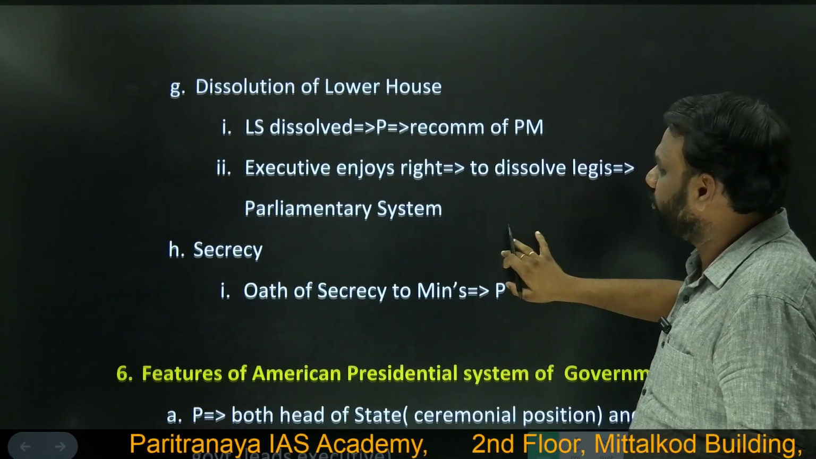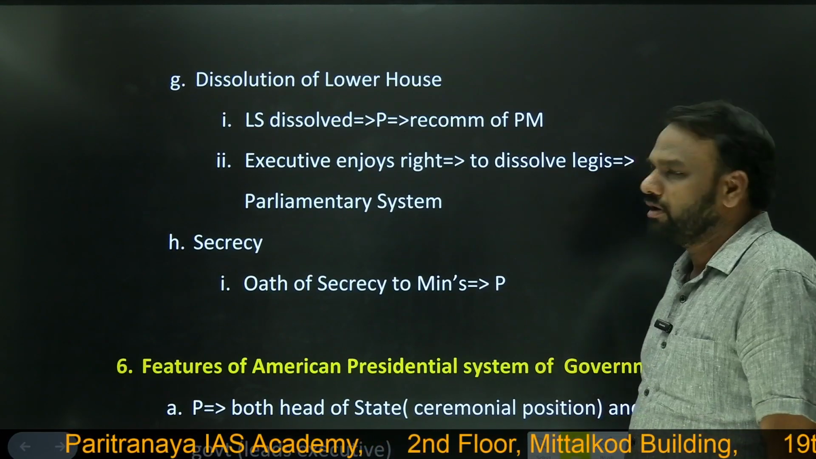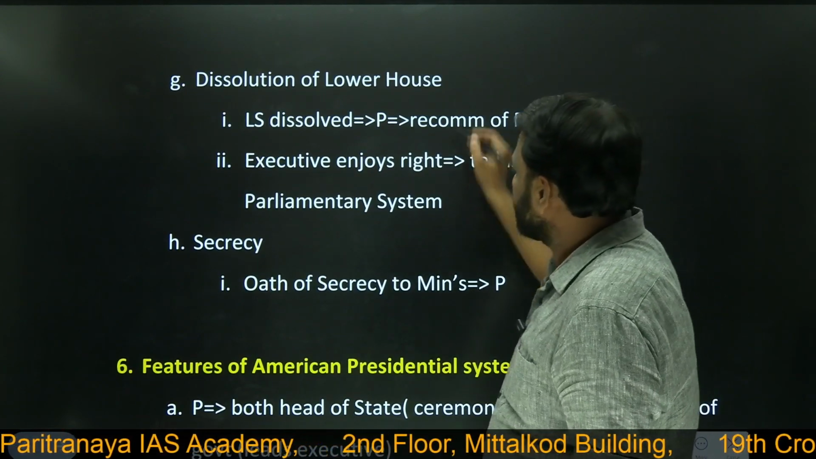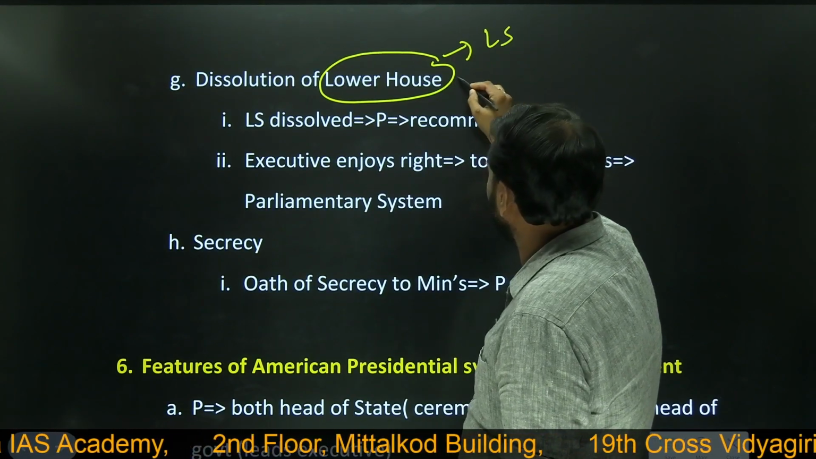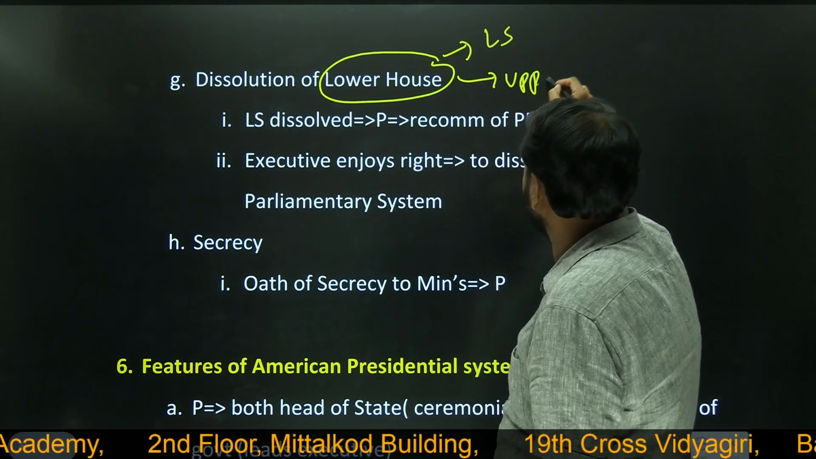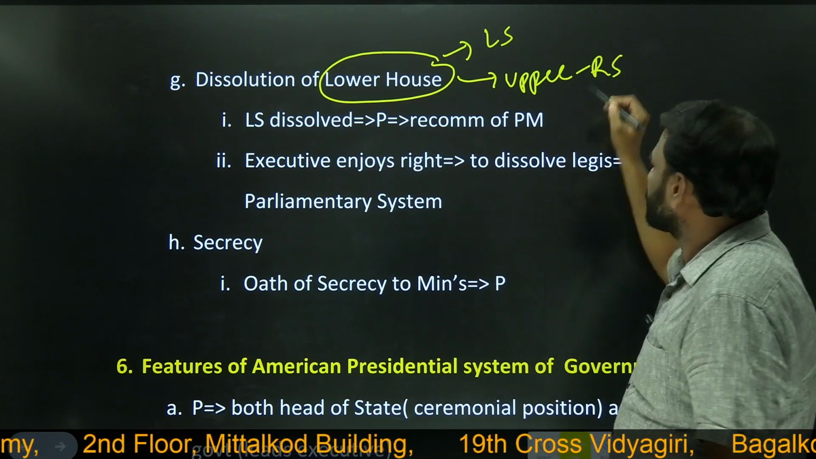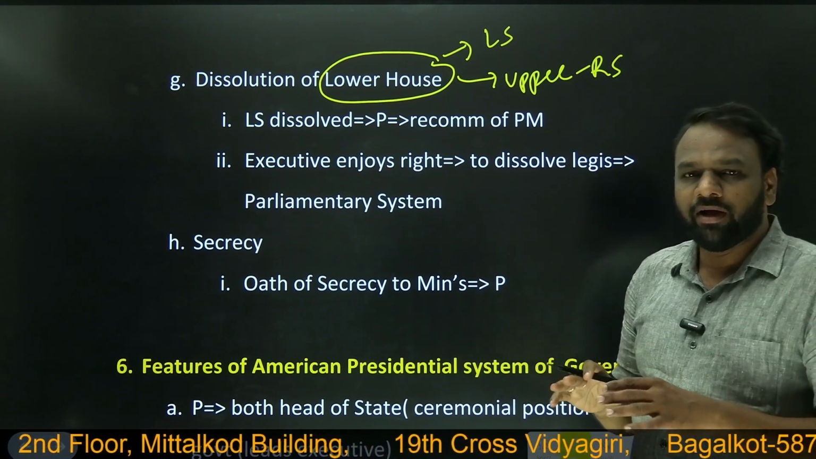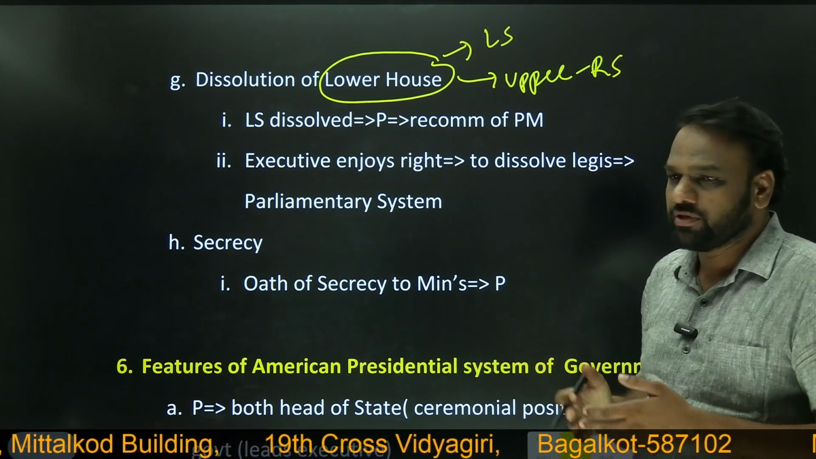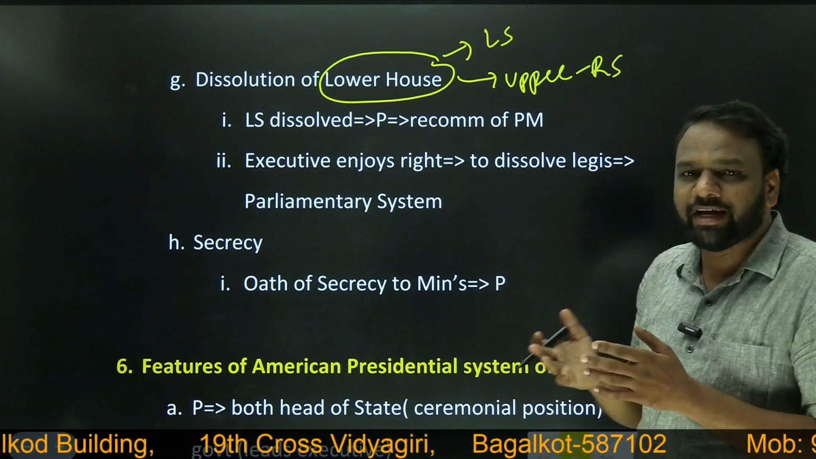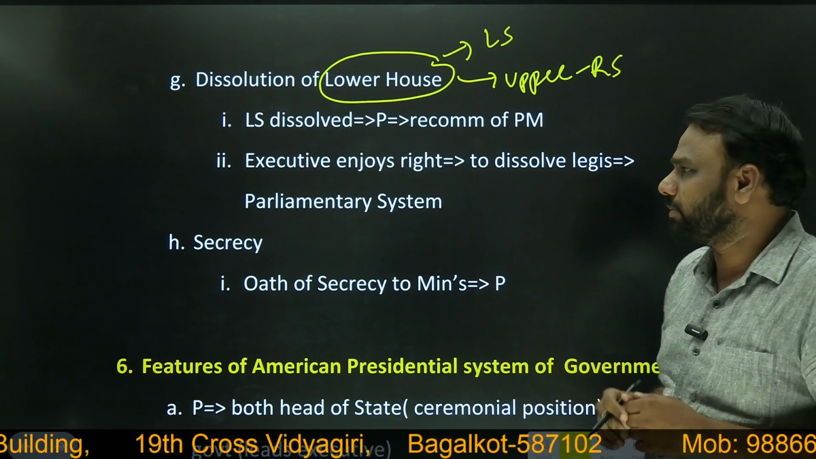Next, dissolution of the lower house is again an important feature of the parliamentary system. What is the lower house? Lower house is Lok Sabha. Which is the upper house? Upper house, Rajya Sabha. We have already seen that Lok Sabha can be dissolved, whereas Rajya Sabha cannot be dissolved. It's a permanent house. So dissolution of Lok Sabha, again, is a feature of the parliamentary form of government.